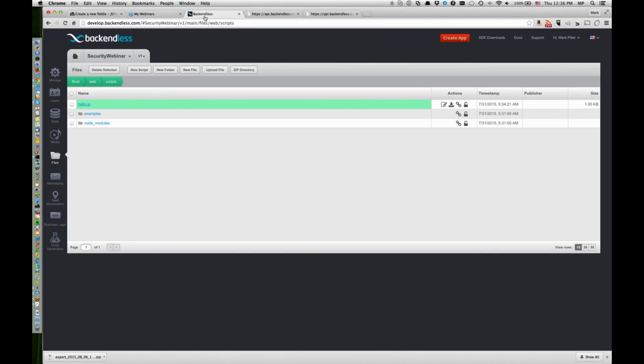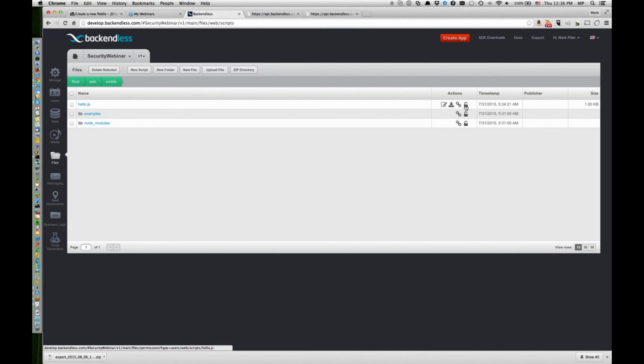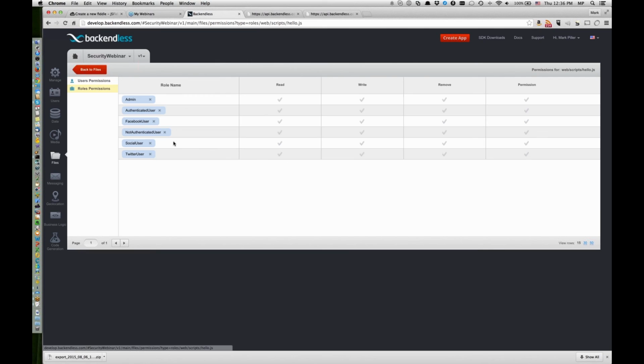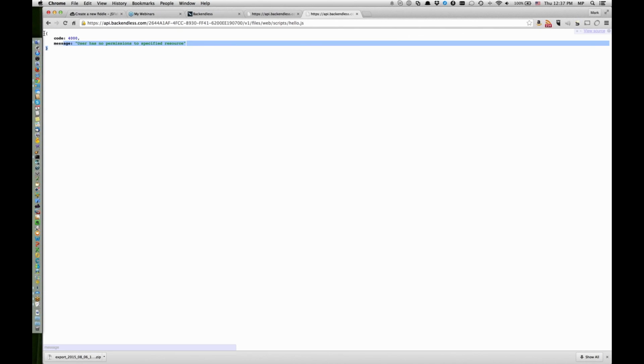So this hello world is not a static text, but it's produced by Node.js. You can restrict behavior by saying that this hello.js can be executed only by authenticated users. So here, if a not authenticated user has no permission to read it, if I reload, you get the exception back that it's not allowed.